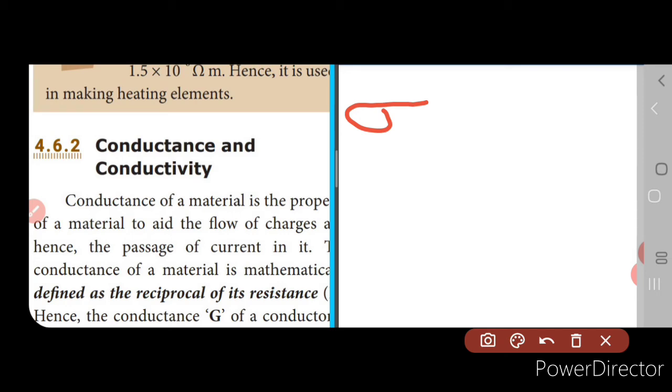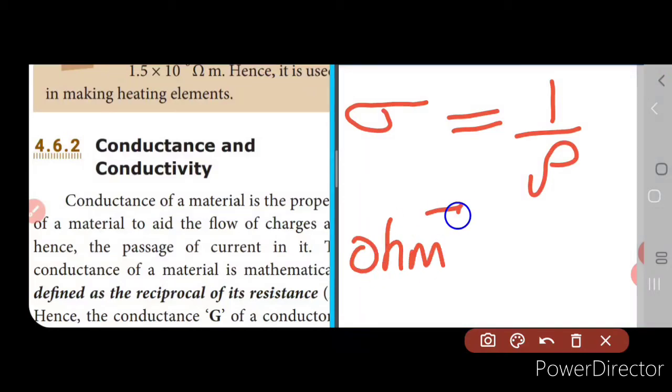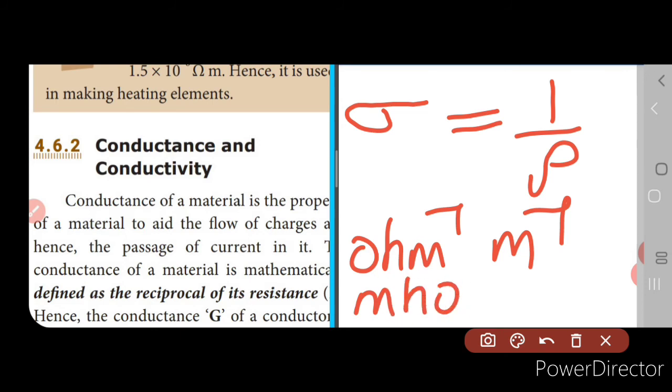Now this mu is equal to 1 divided by rho. Now we know what is rho. Rho is nothing but the electrical resistivity. Now what is the unit of conductivity? Conductivity is ohm inverse meter inverse, or ohm inverse can be taken as mho. So mho meter inverse is the unit for conductivity.